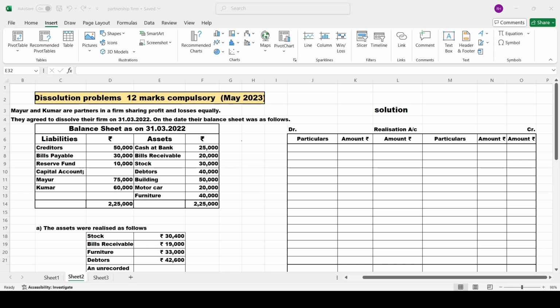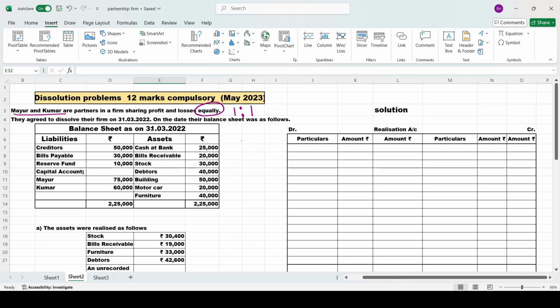So without much delay, today we'll move on to our next problem, that is the dissolution May 2023 question paper problem. The question was like this: Mayur and Kumar are partners. Who are the partners here? There are two partners, one is Mayur and another one is Kumar. Are the partners sharing profits and losses equally? You can see it over here. They have given equally, they have not given the ratio. Keep it in your mind. Equally, in the sense, you should always remember it as 1:1.